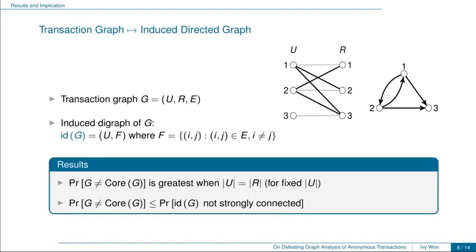And then, based on some results in the graph theory literature, we proved that first, the probability of G not equal to core G is the greatest when the number of users equals the number of rings, and second, this probability is upper bounded by the probability that the induced directed graph of G is not strongly connected. And therefore, from here on, our problem becomes to upper bound this probability that the induced directed graph is not strongly connected.